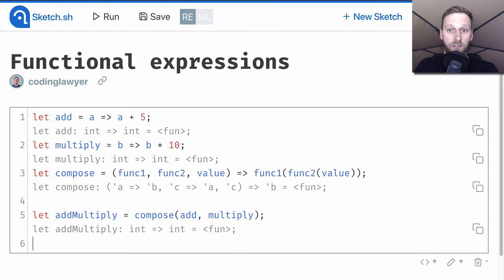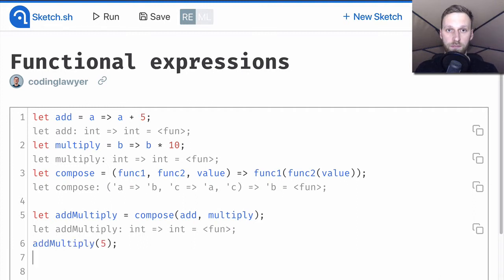In the second phase, we call the add multiply function. We pass an integer to the add multiply function. Since this was the last argument, the function gets evaluated.